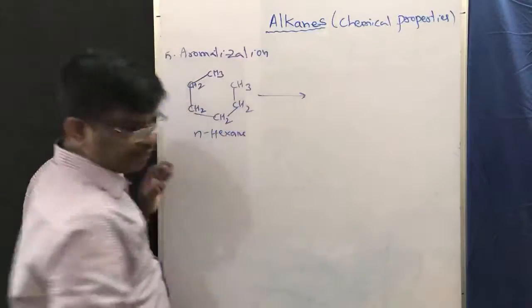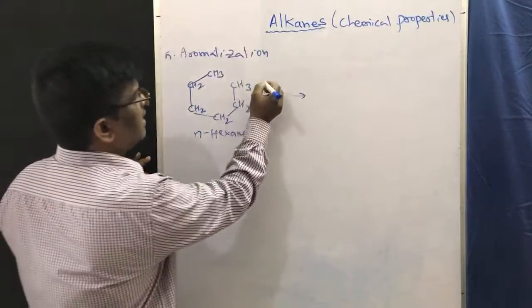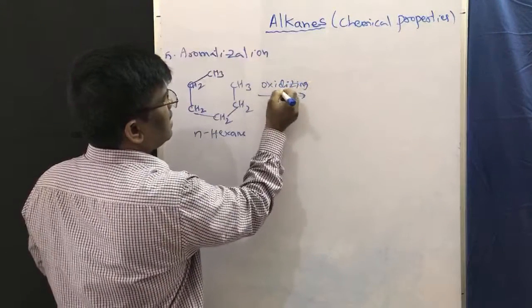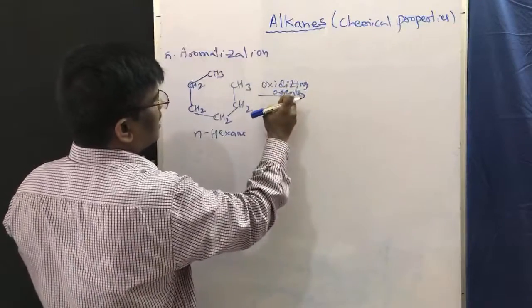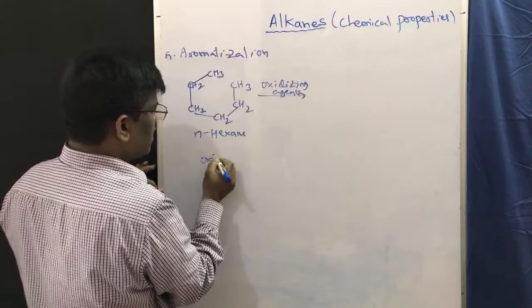If I do aromatization in the presence of oxidizing agents, these oxidizing agents take out hydrogens. What are the oxidizing agents?